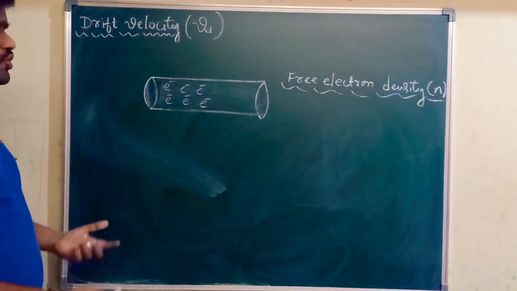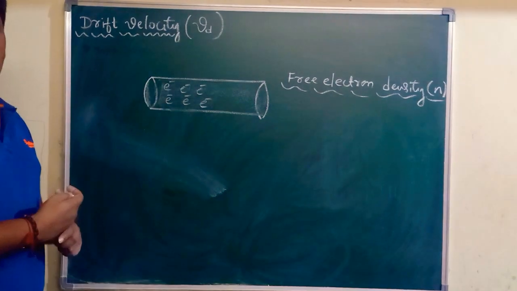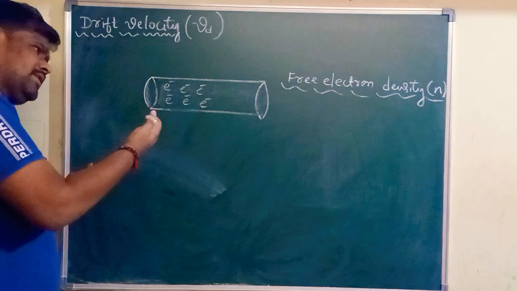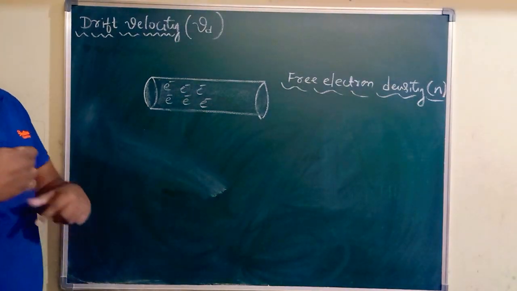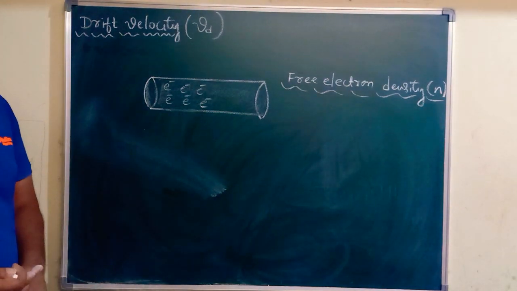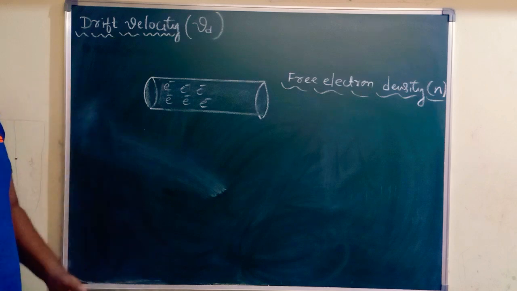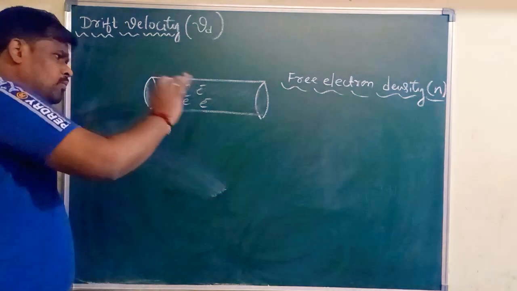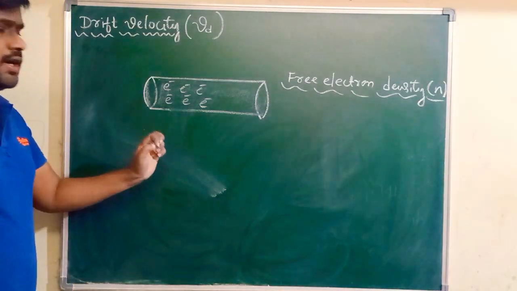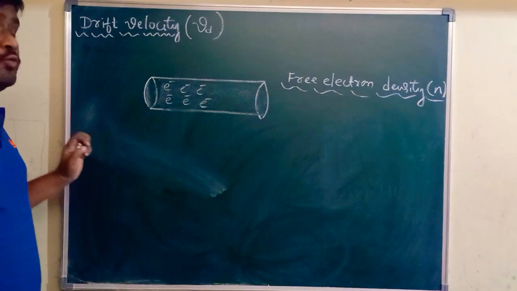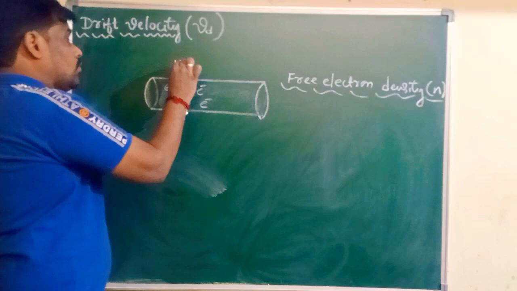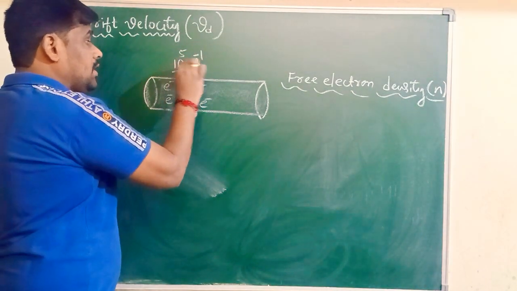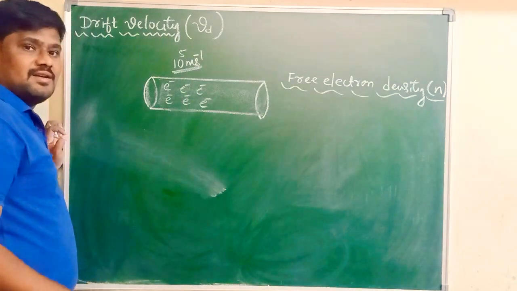What may be the condition of these free electrons at room temperature? Either they are in the state of rest, or if they are moving, with what speed they are moving and in which direction. Very interestingly, I will tell you, at room temperature, each electron is moving with a speed of around 10 to the power 5 meter per second.